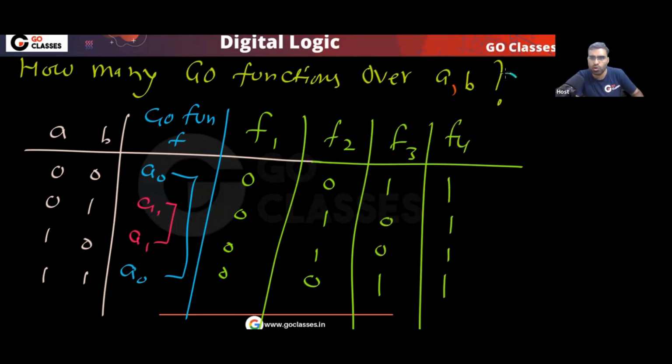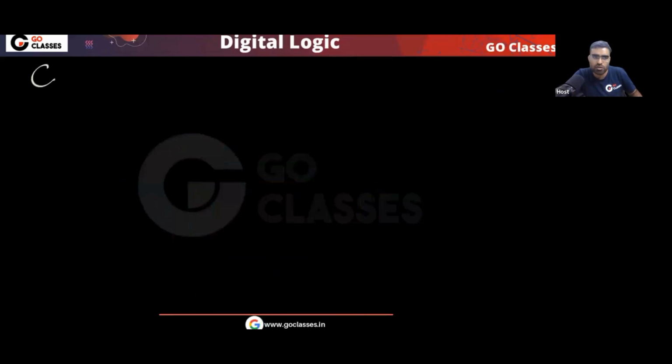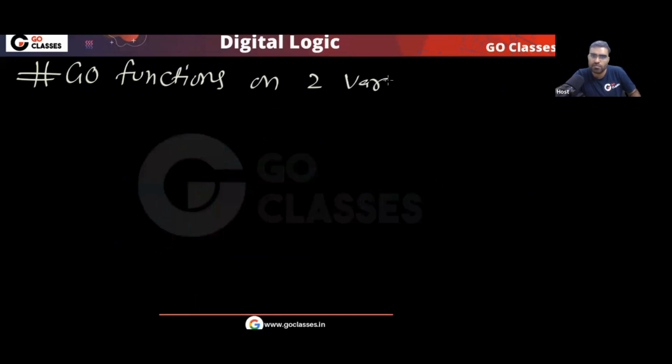So tell me, on two variables, how many? 4 go functions. Is this clear? 4 go functions you can create. Did you understand this? If you have two variables, then 4 go functions you can create. So the number of go functions on two variables, how many?